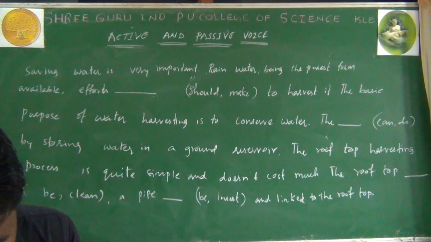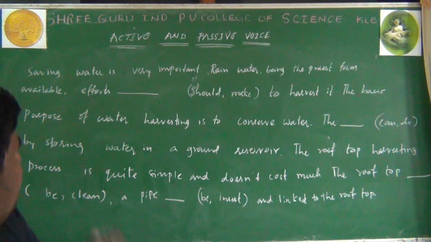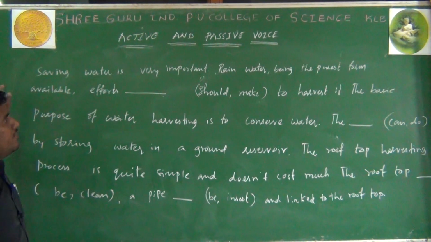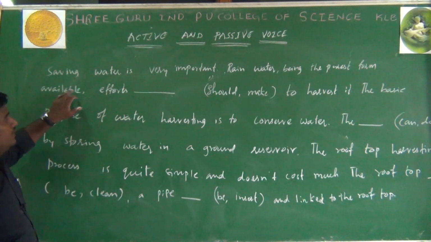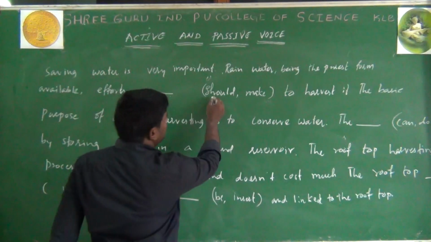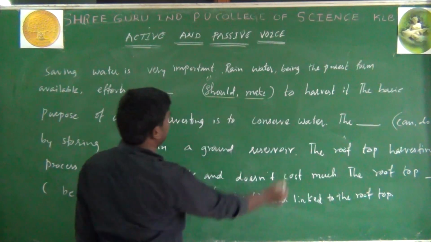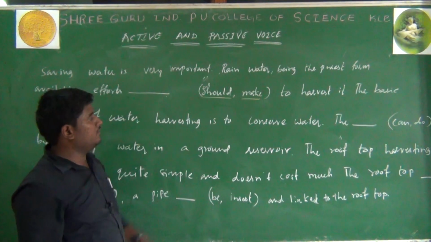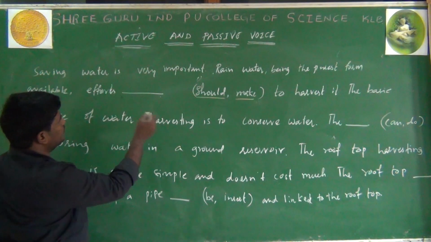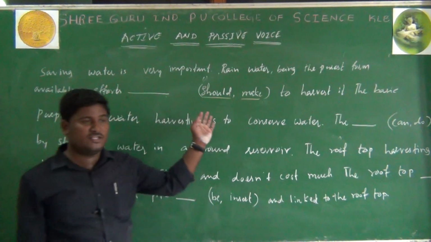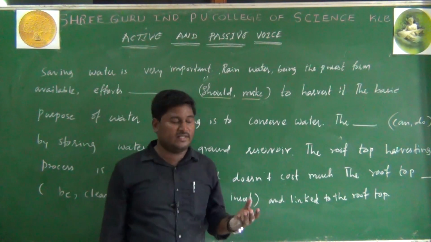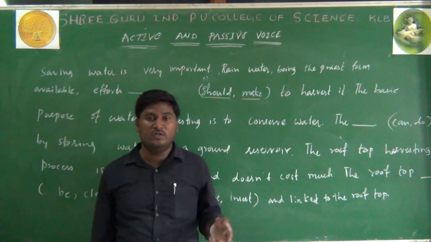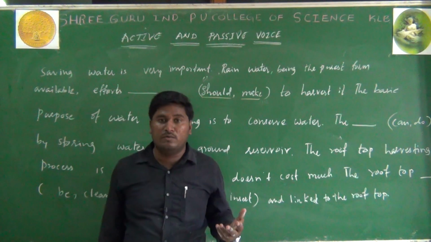You see, so here saving water is very important. Rainwater being the purest form available. Efforts, look at the verbs given in the bracket. Should make. So make V3 is made. I told you these are future conditionals, modal auxiliary verbs, like will and would, shall and should, can and could, may and might.